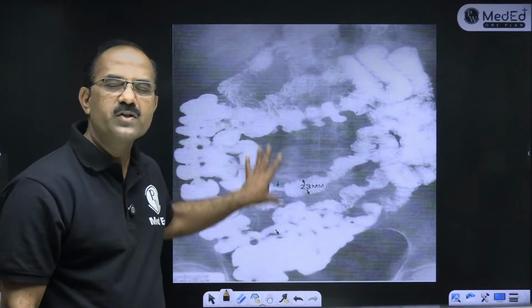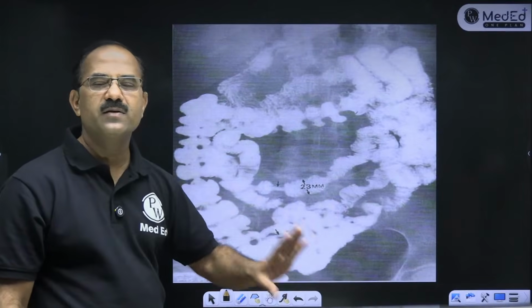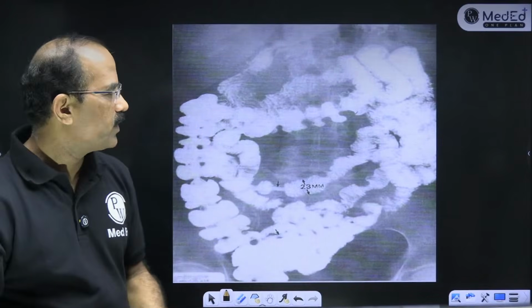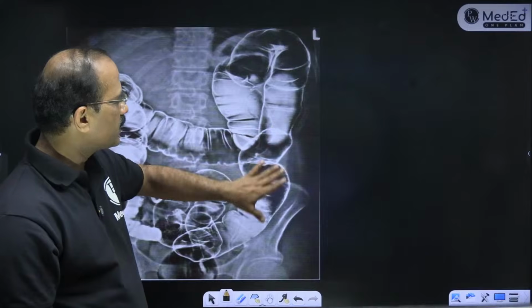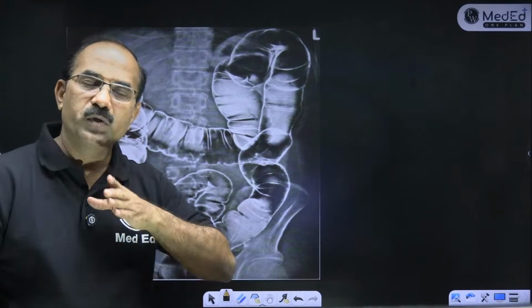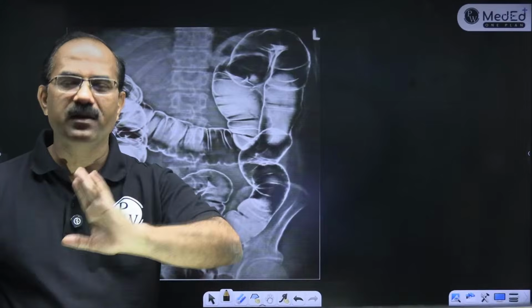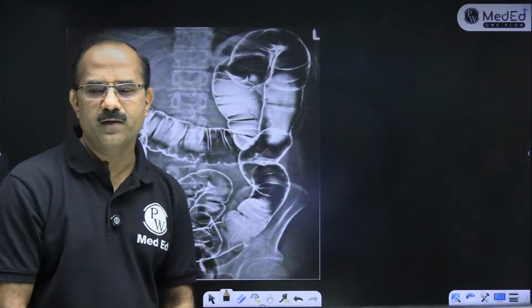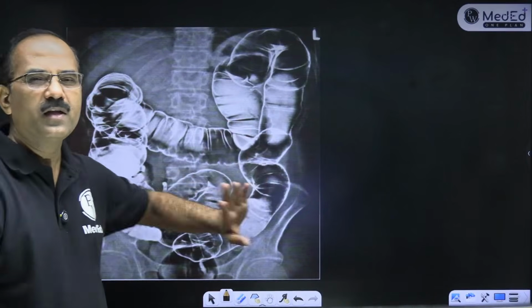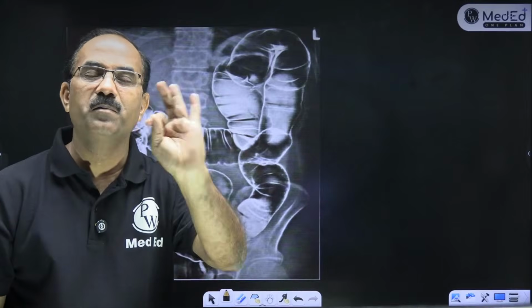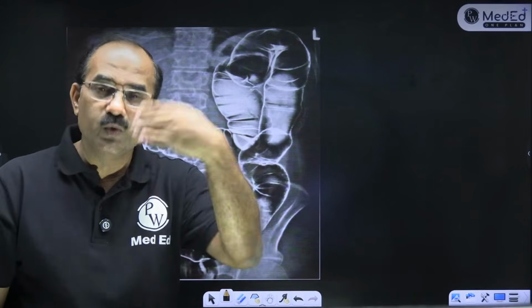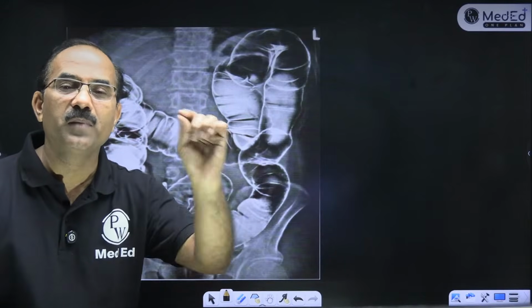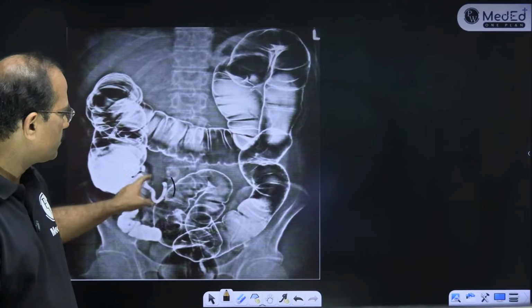So this is for the small intestines. ये small intestines दिखते हैं. So this is known as barium follow through. This is the same barium जब small intestines में जाता है. That is barium follow through. And for the large intestine, the dye is put through the rectum, through the anal canal. This is known as barium enema. So barium swallow is for esophagus, barium meal is for the stomach, barium follow through is for the small intestine, and this is for the large intestine, the barium enema. ये appendix भी दिखता है बहुत अच्छे से यहाँ पे.